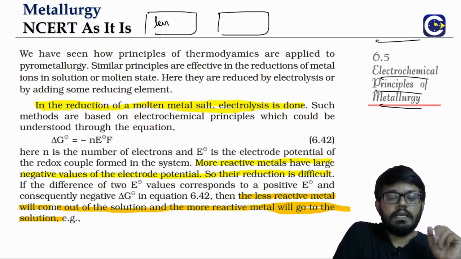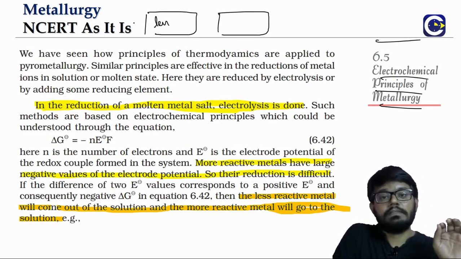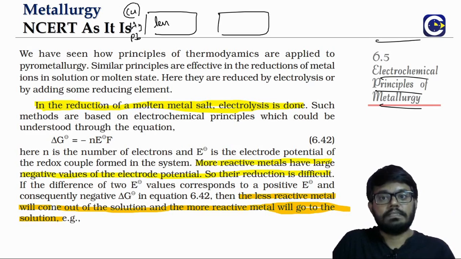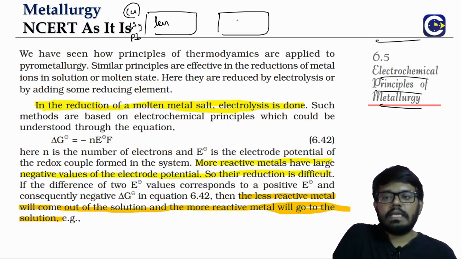One is the less reactive category, where self reduction happens. We have examples like copper, mercury and lead; in our NCERT coverage we have copper, self reduction. Then we have seen the medium reactive metals like iron or zinc. Here we will have the coke reduction.